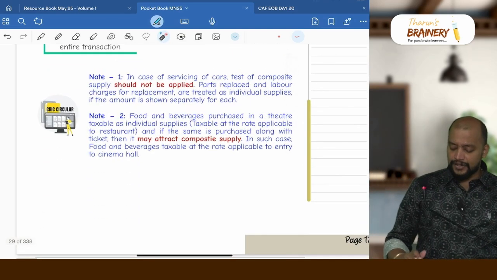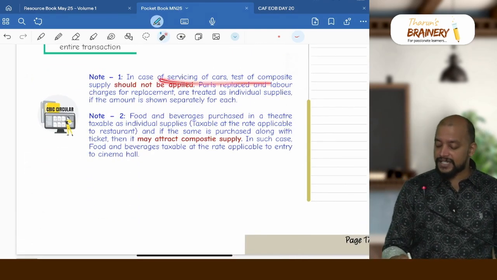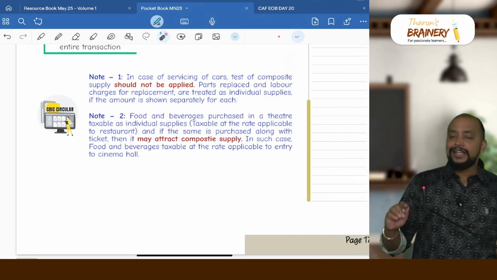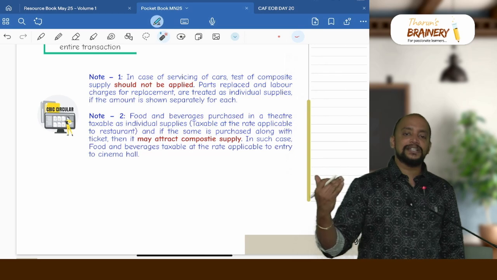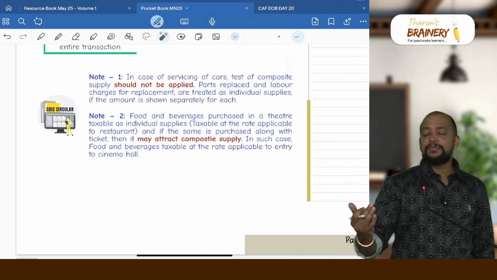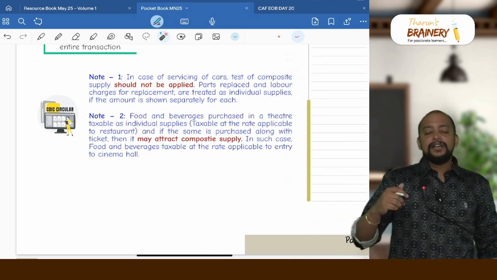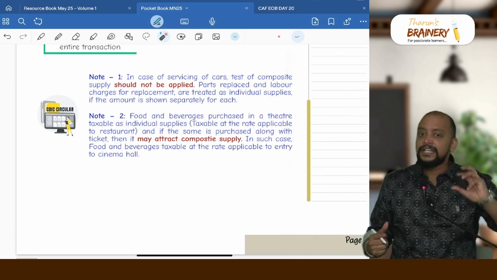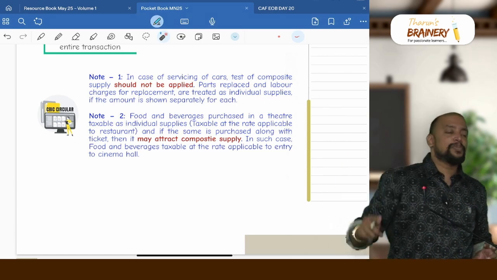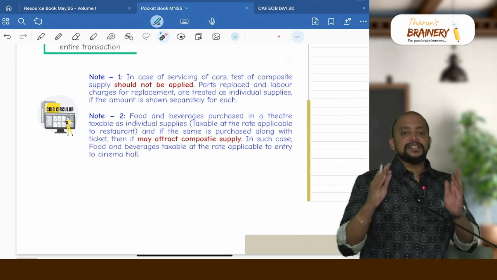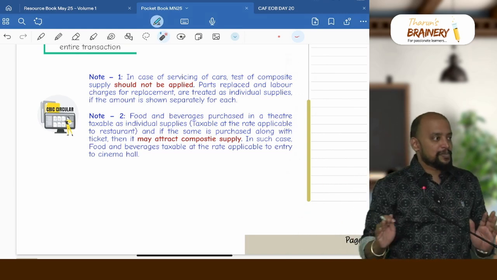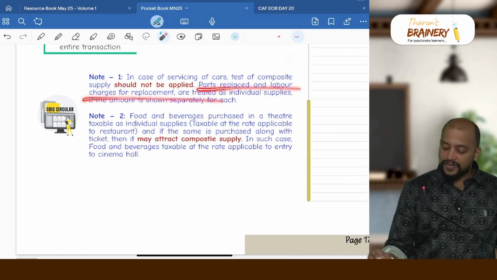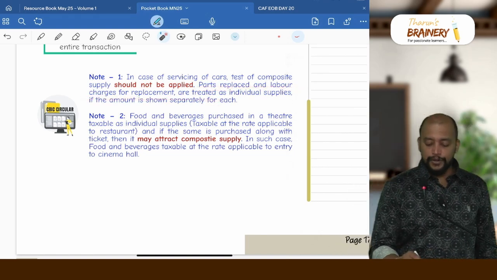Then there are 2 circulars in this regard. In case of servicing of cars, only in case of servicing of cars we don't have to apply the test of composite supply. So whenever the invoice has separately goods and services, in that case the goods element is parts replaced during the services. See, during the servicing what they will do, they will be replacing the parts, that part replacement is the goods, whereas the labor charges for replacement will be the service element. And if this is given as a breakup separately, you treat it like individual supplies and chargeable to GST at the respective rates. So parts replaced and labor charges for replacement are treated as individual supplies if the amount is shown separately for each.